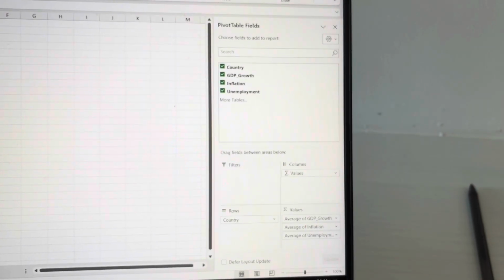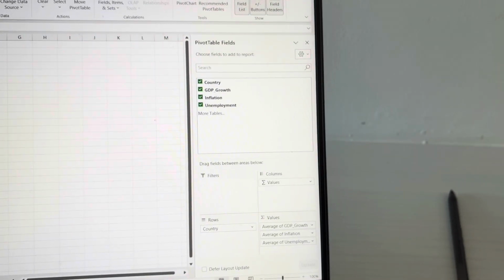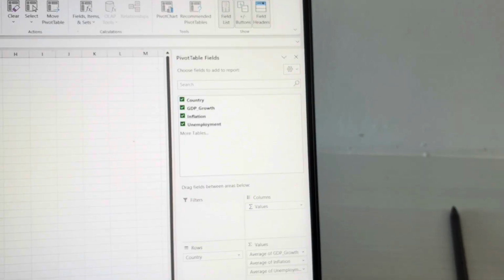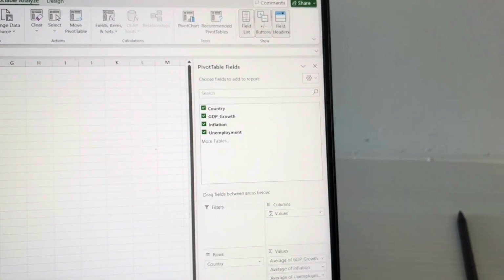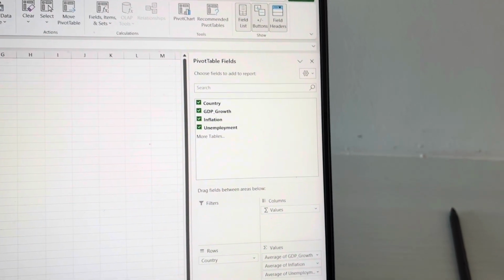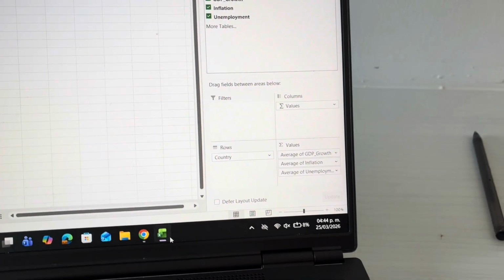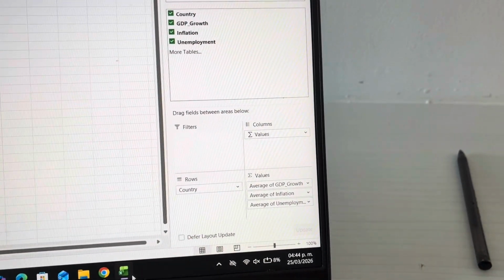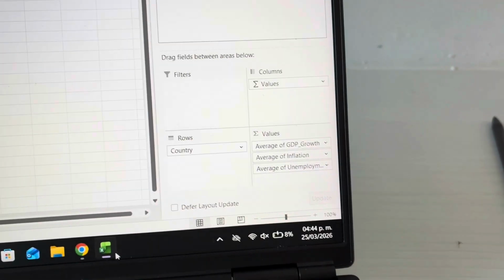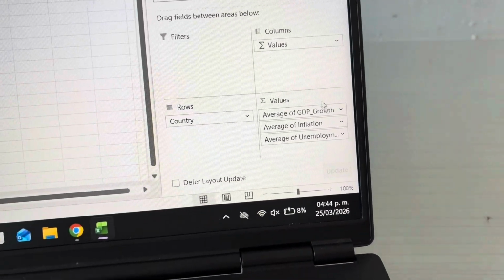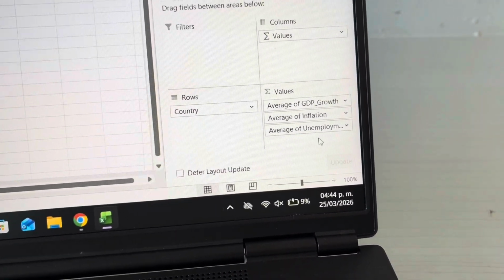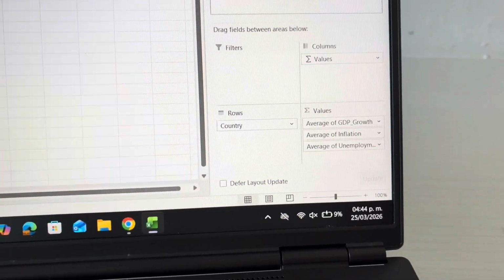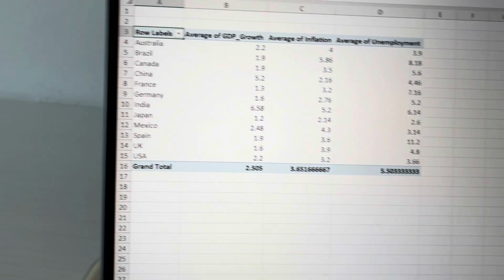So this is my pivot table. So these are what I selected. ChatGPT told me to select all of them and put them here. Our rows, what is the country, the columns are values, and in the values, this. But I have two, they were in sum, so ChatGPT asked me to put them in average, so I could have an average of all of them. And finally, I have this.